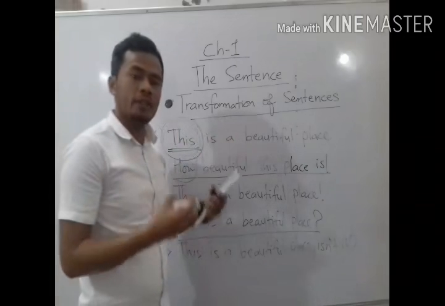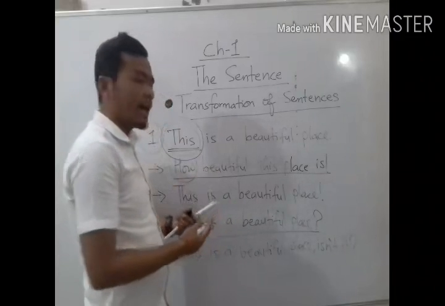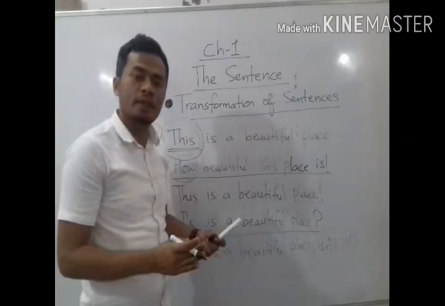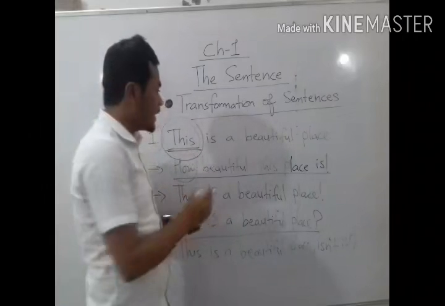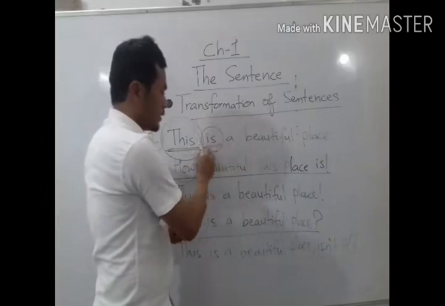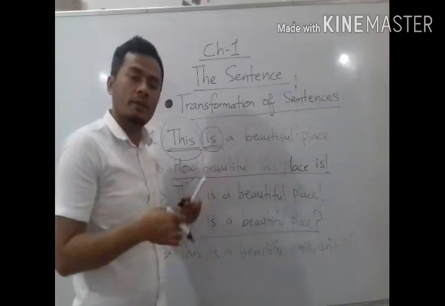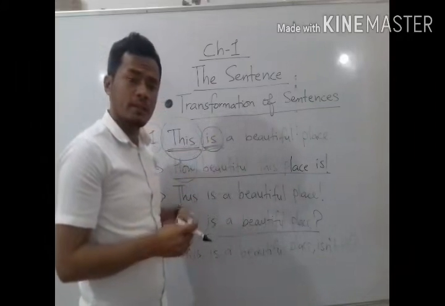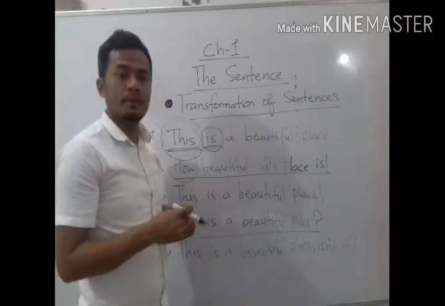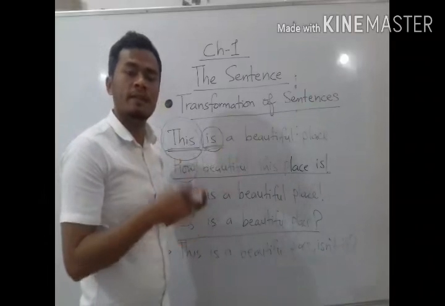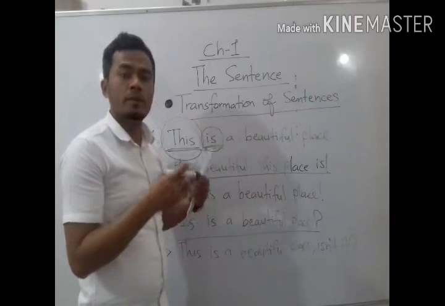So when I change any assertive sentence into a verbal question, I have to change the place of the helping verb and the subject. Subject will go in place of the helping verb and the helping verb will come in place of the subject, and the rest of the words will remain the same in the sentence. In this case, if we change the sentence, it will become a verbal question.